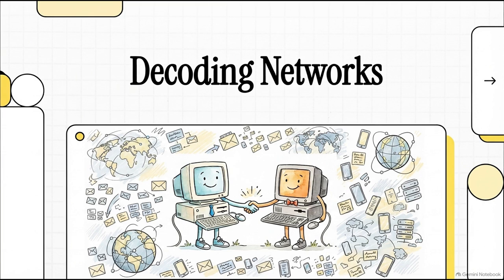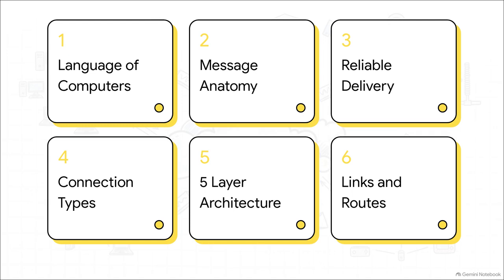They have absolutely zero intuition. So how do these unthinking machines manage to have these highly complex, totally error-free global conversations? Well, that's exactly the invisible magic we're going to decode today. Here is our roadmap for today. We're going to cover the language of computers, message anatomy and grammar, ensuring reliable delivery, phone calls versus letters, the 5-layer architecture, and finally, links, routes, and networks.